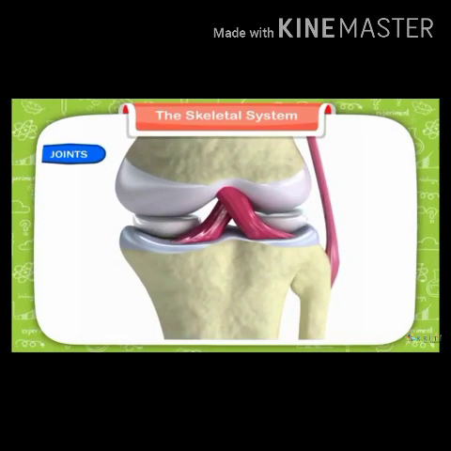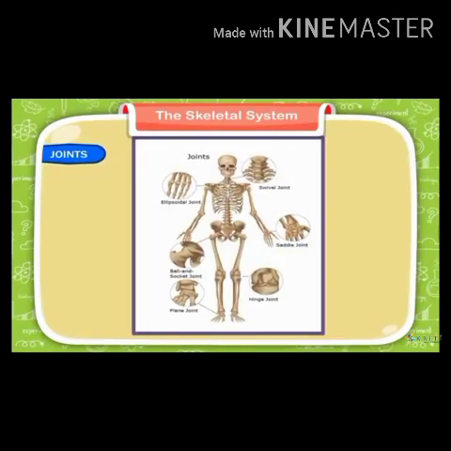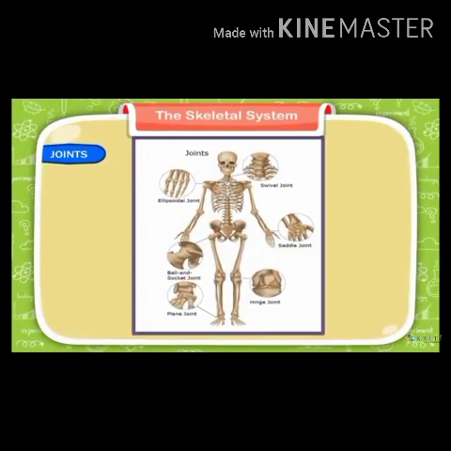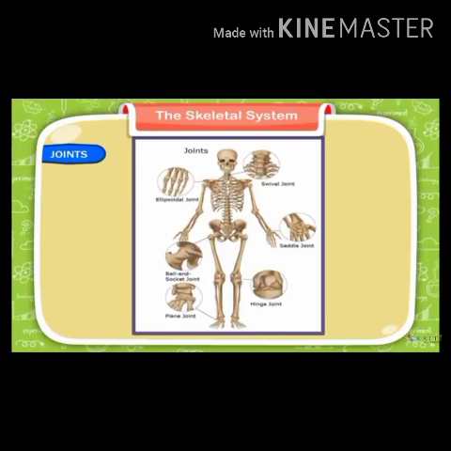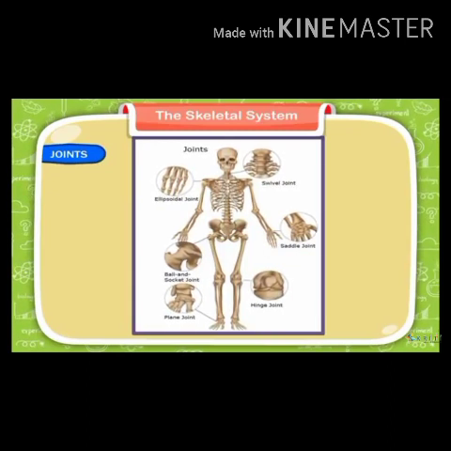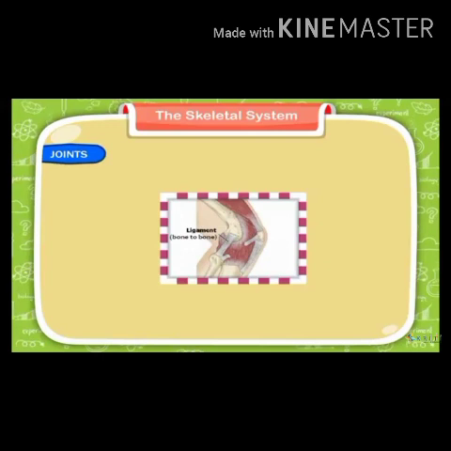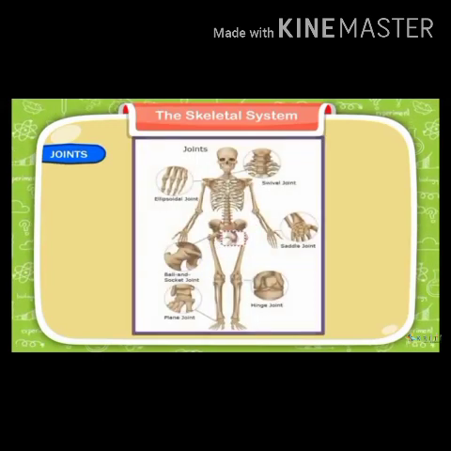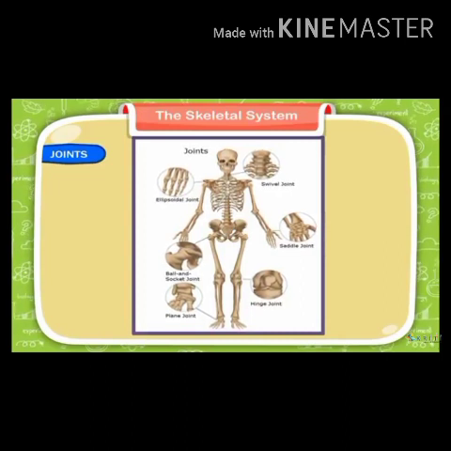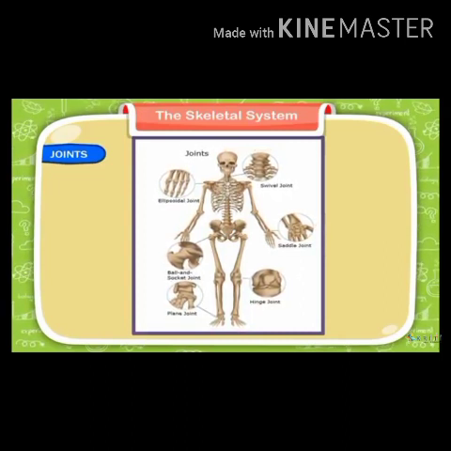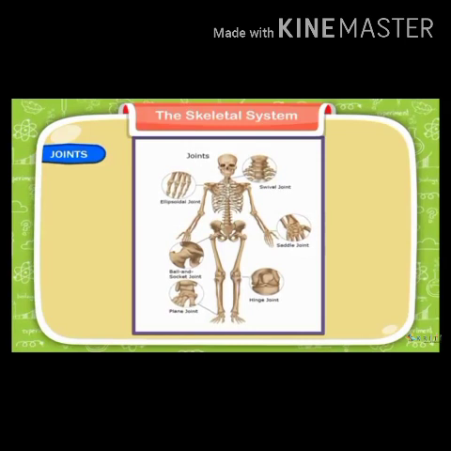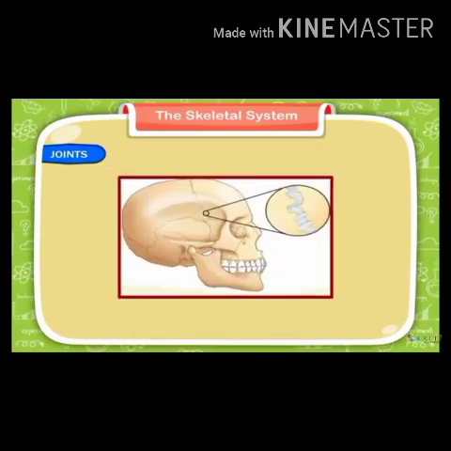A joint has strong tissue called ligaments, which hold the bones together. Ligaments are strong, elastic tissue. Joints have two basic types, movable or immovable.